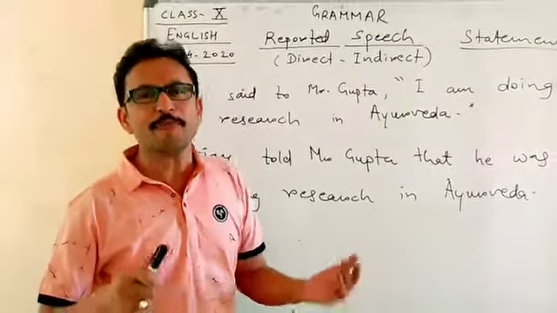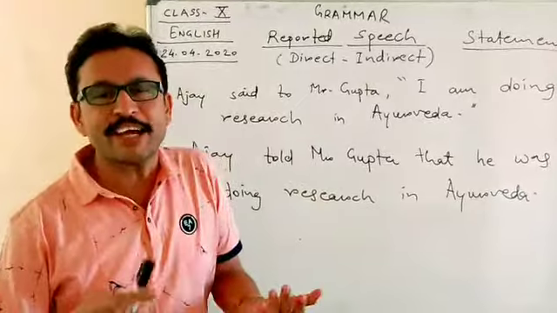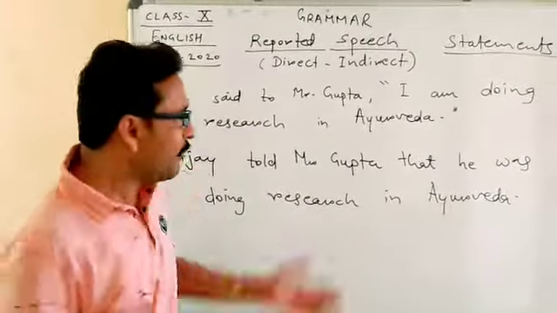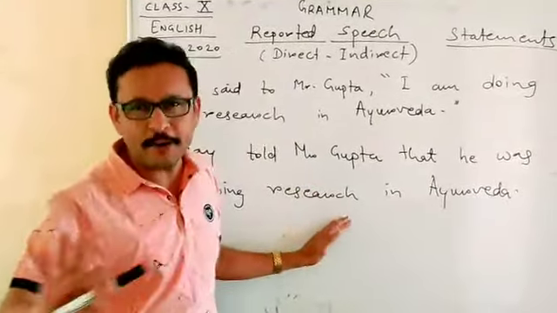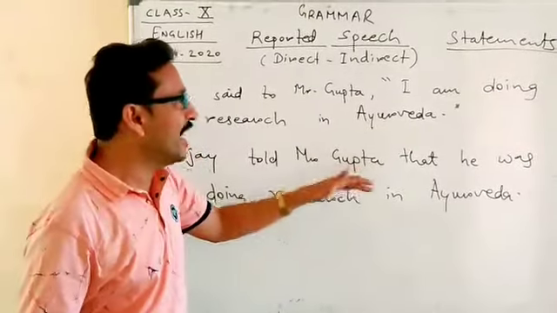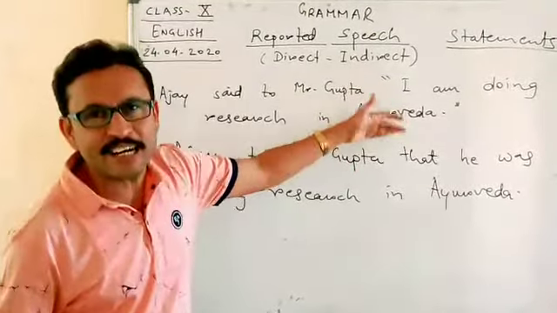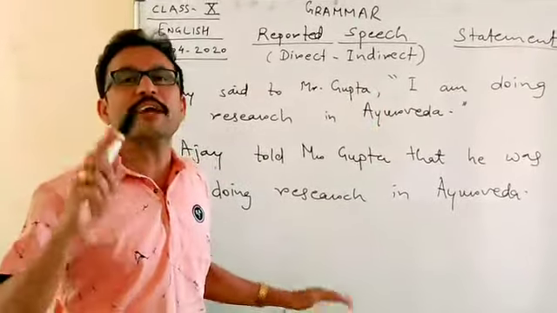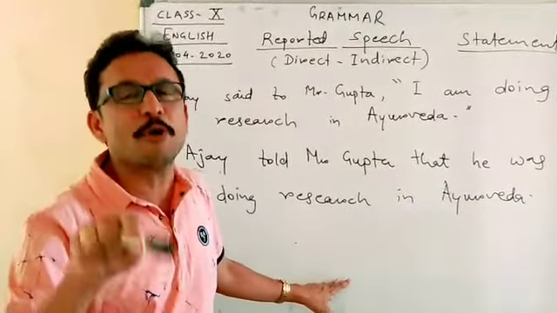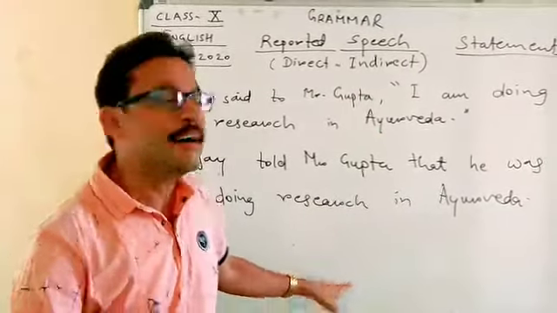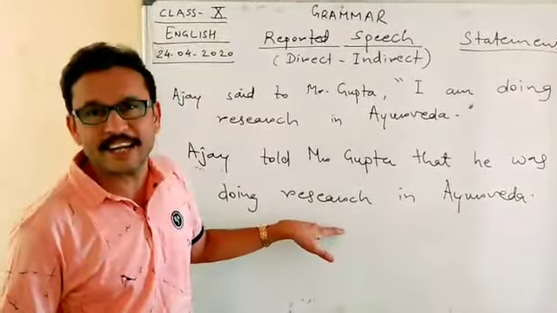Now what is the meaning of "we report"? We report means we convey the message. In indirect speech, it is not at all necessary that we write all the words exactly said by the speaker, but we convey the message in a proper, explicit manner, and that is why it is called indirect speech.